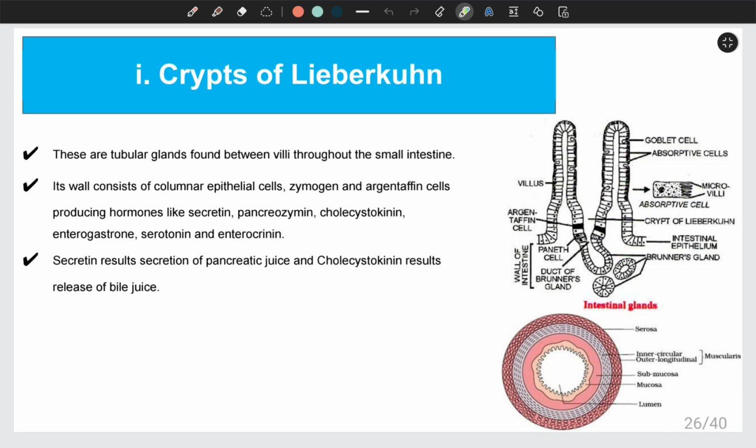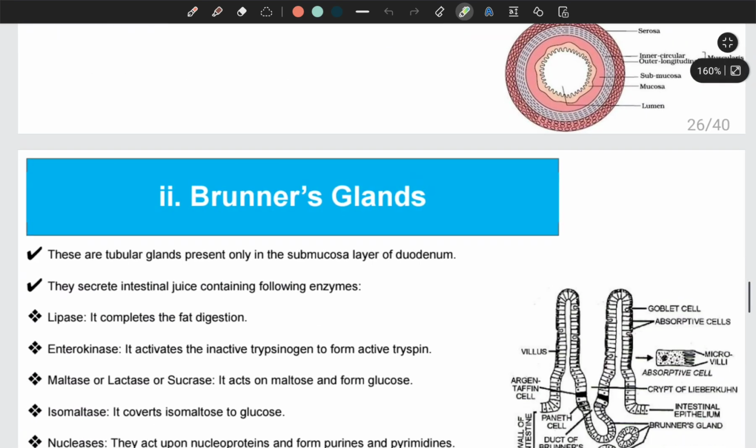So secretin, which is produced here as a hormone, results in the secretion of pancreatic juice from the pancreas, and cholecystokinin, which is produced as a hormone by the crypts of Lieberkühn, helps to release bile juice from the liver.